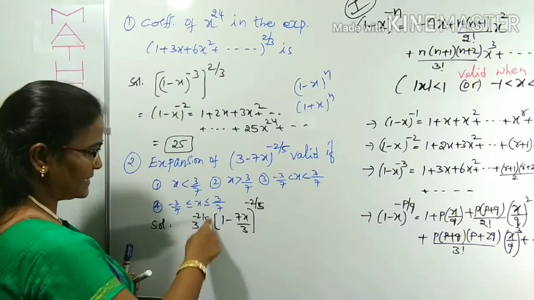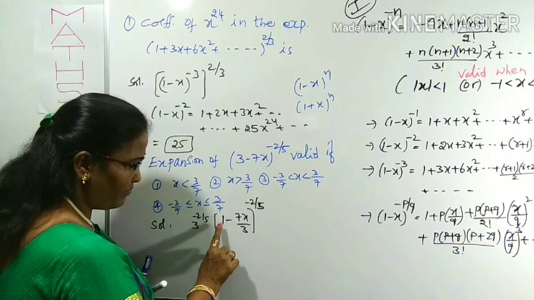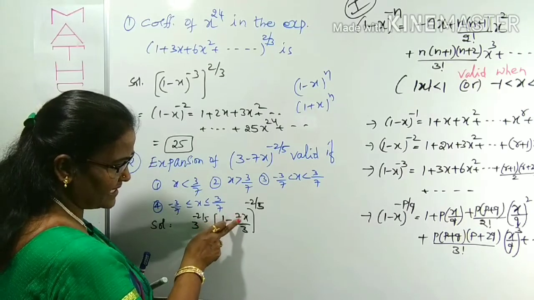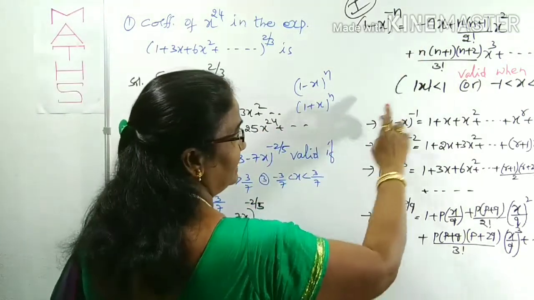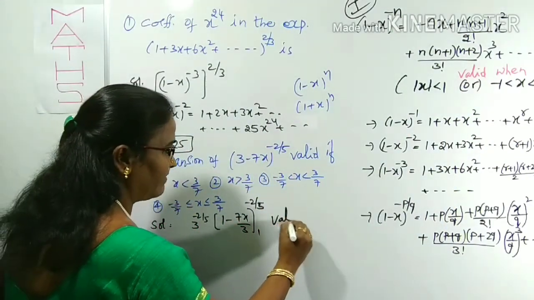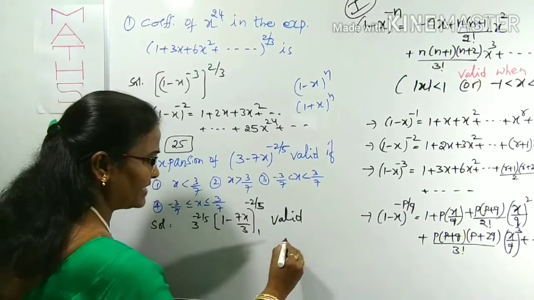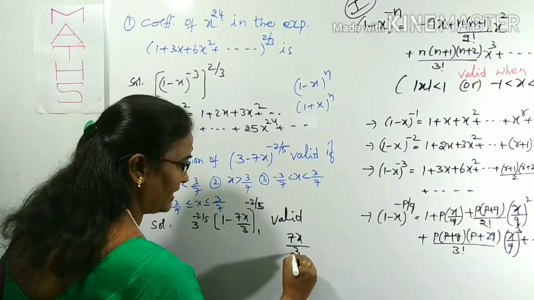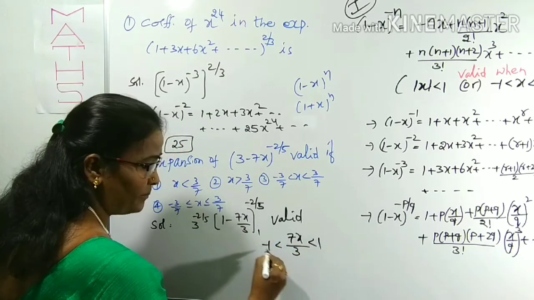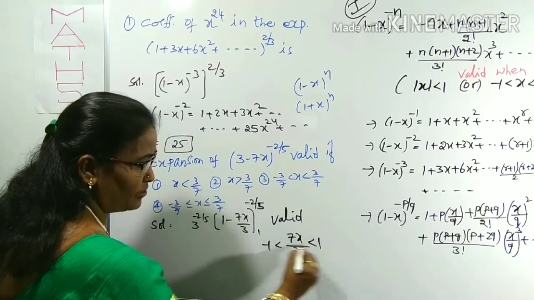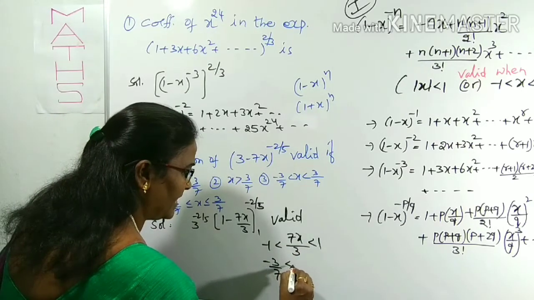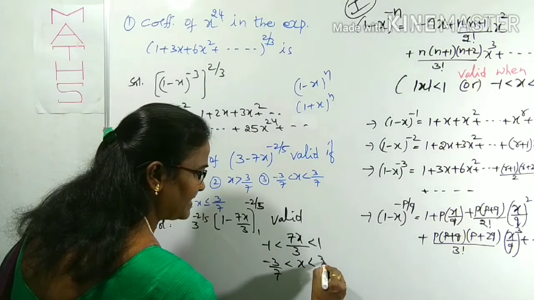Now don't worry about this common part. This is clearly in the form of (1 minus x) whole power minus 2 by 3. In place of x, what is there? 7x by 3. This expansion is valid when x lies between minus 1 to plus 1. So here, when x is replaced, 7x by 3 lies between minus 1 to plus 1. To make it x, we have to multiply throughout by 3 by 7. Means it is minus 3 by 7 less than x less than plus 3 by 7.